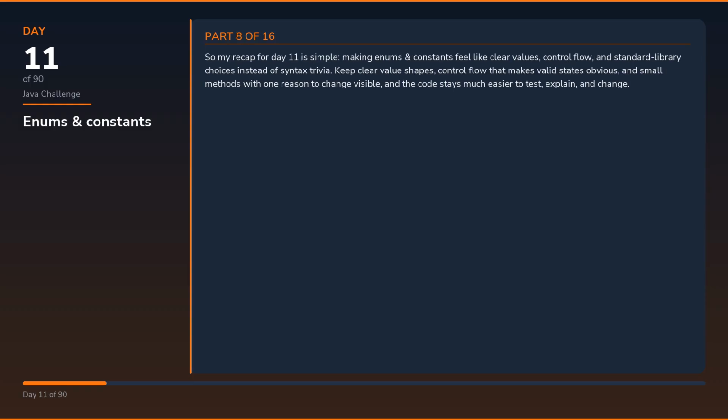So my recap for day 11 is simple: making enums and constants feel like clear values, control flow, and standard library choices instead of syntax trivia. Keep clear value shapes, control flow that makes valid states obvious, and small methods with one reason to change visible, and the code stays much easier to test, explain, and change.